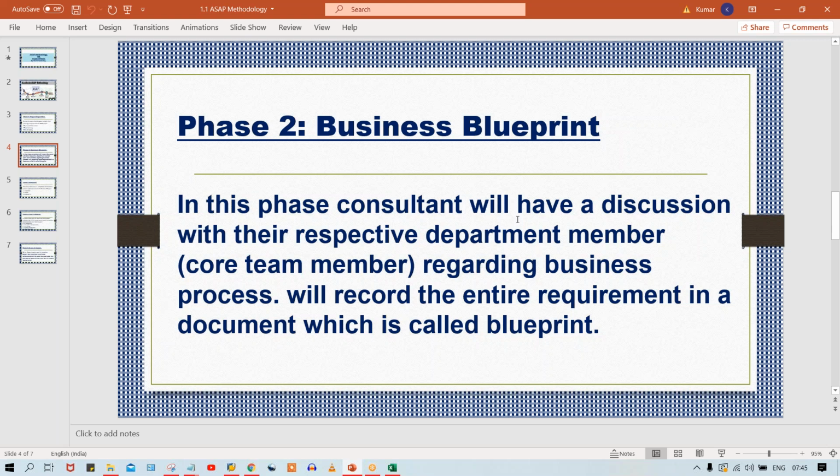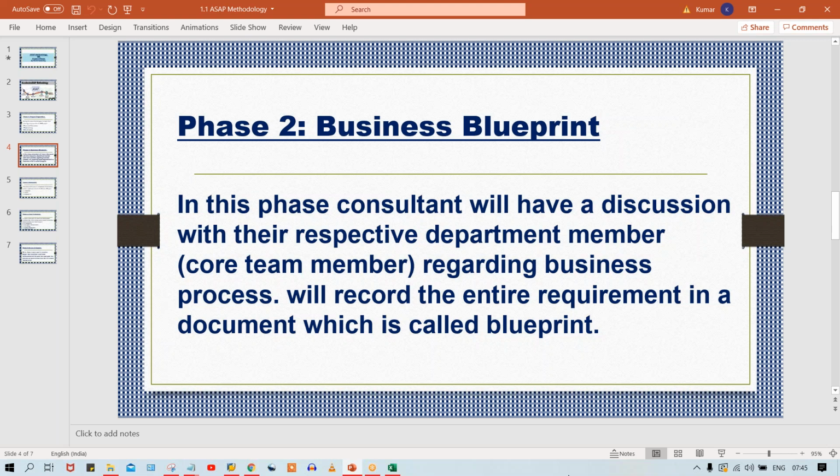Okay, so look here, that is why I have specified on this page: consultants, meaning you people, will have a discussion with the respective department member, that is called core team member, regarding what? Regarding business process, what we are going to implement, what we are going to configure. First of all, we have to gather the requirements, right?